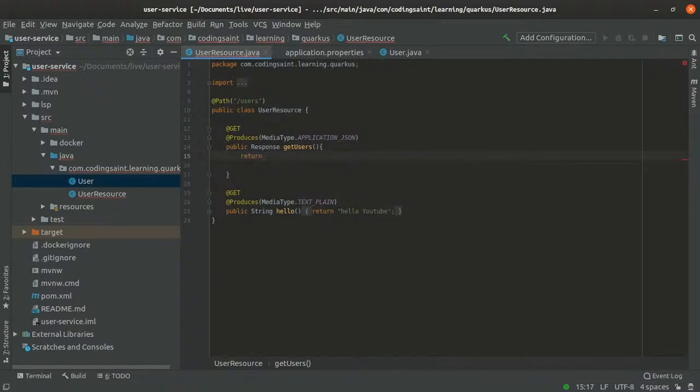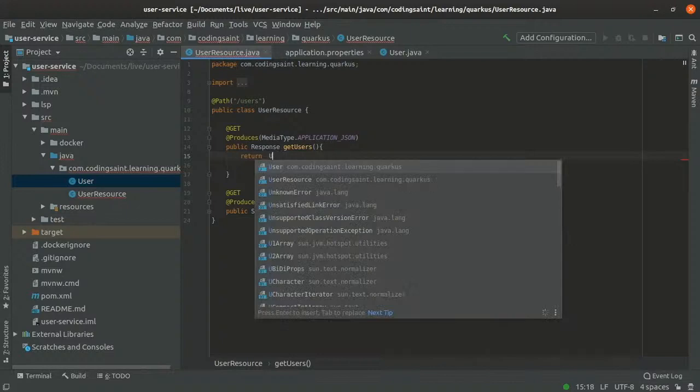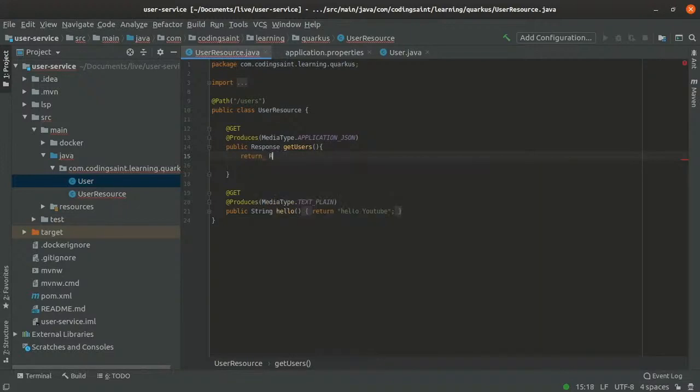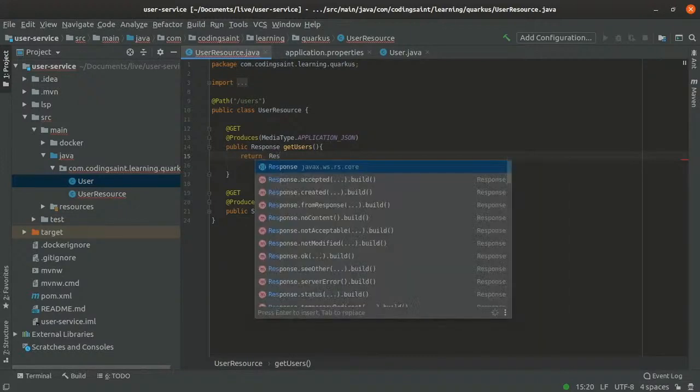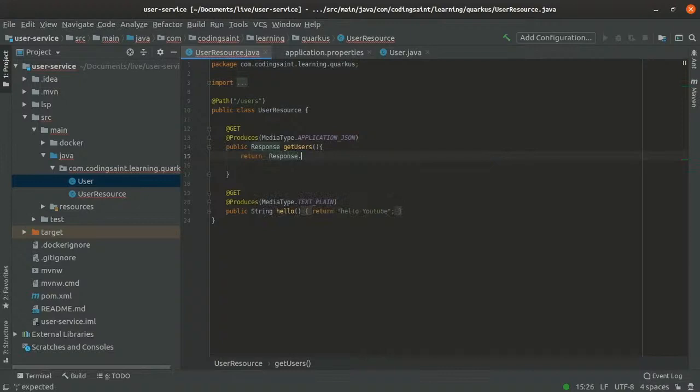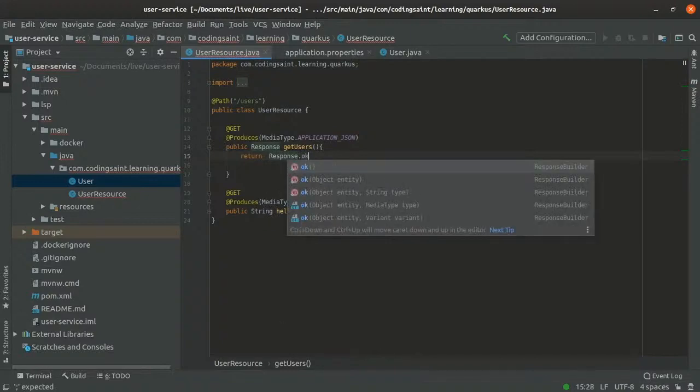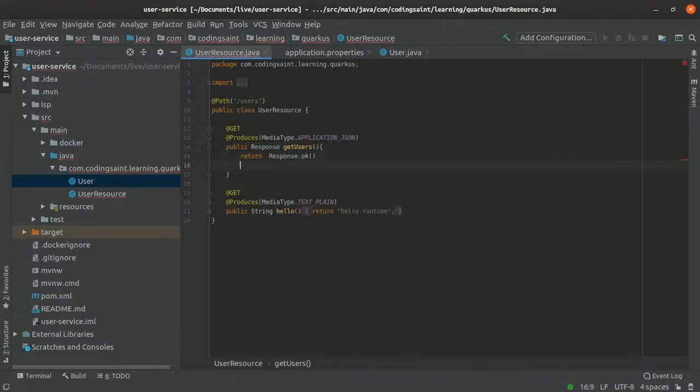So wait, I have not written any repository class. I have only used the user class. So can I get users without writing a repository? Yes, we can, because we are using Hibernate Panache. First thing I'll do, I'll say return a response of OK with an object of users.